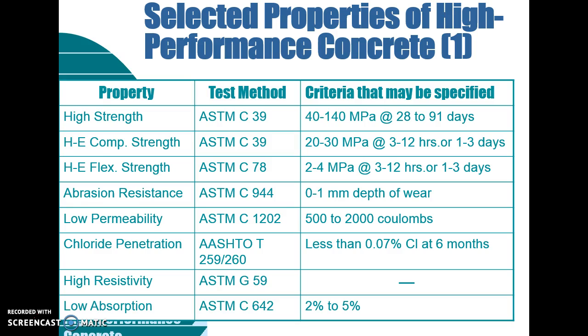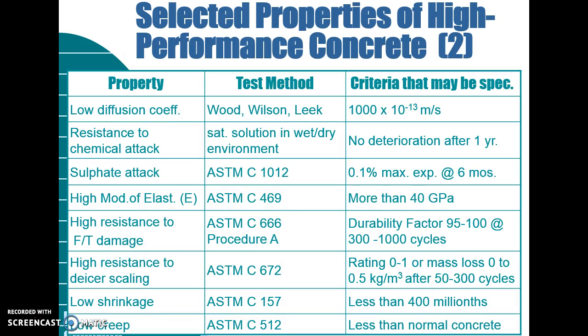And next, high resistivity, the ASTM G59 test method is for this, and there is no criteria. And low absorption, ASTM C642, 2% to 5%. And low diffusion coefficient, the test method available is Wood and Wilson, and the criteria is 1000 into 10 power minus 13 meter per second.